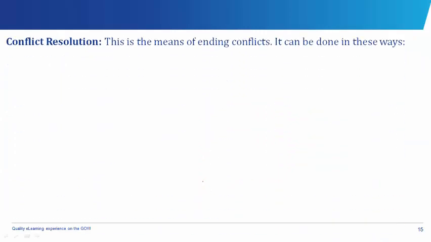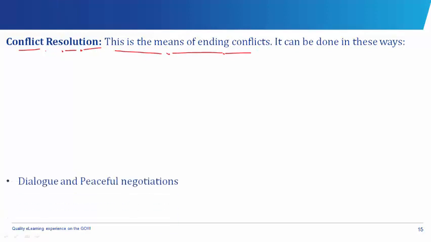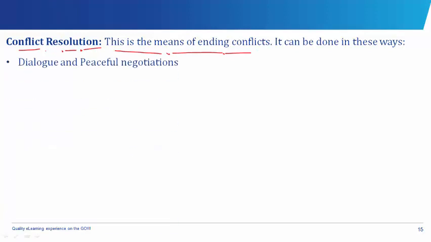Okay, so whenever we have conflicts, we should aim at resolving the conflict, and this is called conflict resolution. So this means ending of conflict, and it could be done in these ways: dialogue and peaceful negotiations. You call the parties involved, call them together on one table and ask them what the problem is and find a way to solve it amicably.